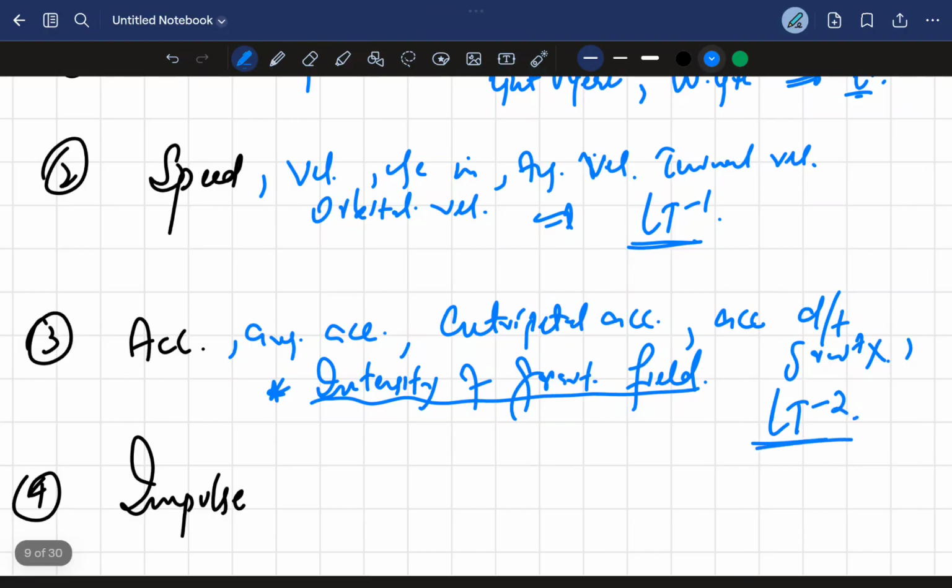This is very important, I'm going to highlight this. Intensity of gravitational field, all have got the same dimension, that's L T minus 2.